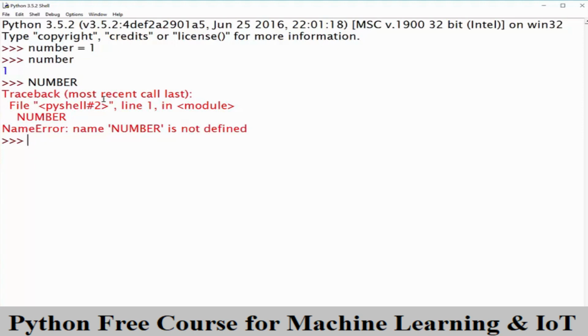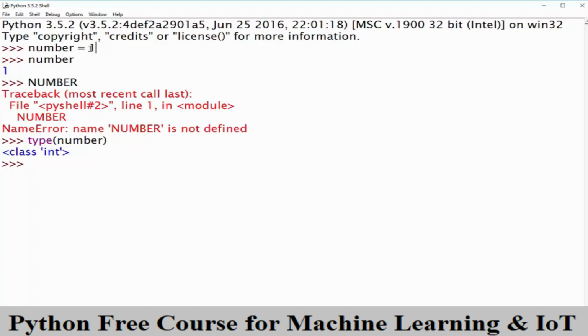Okay, and another thing to bear in mind is that in Python, variables are dynamically typed, or Python is a dynamically typed language. Now, what does that mean? Let me break it down. Each variable can have a certain type, and you can find that by using what's called the type function. So if I type type and number, it'll tell me it is an int, or an integer, which is just a fancy word for a number, because it holds a number variable type.